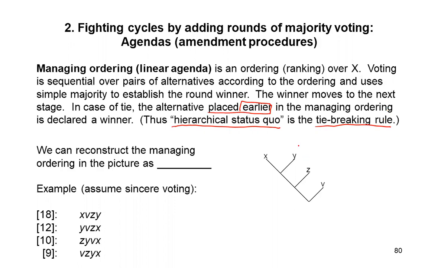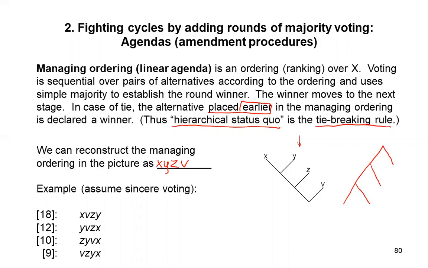So now we have an agenda here. How can we reconstruct this linear agenda, this managing ordering, if we want to write it down symbolically? Well, first X versus Y, then the winner versus Z, and then the winner against V. This picture representing the agenda may be drawn in two different versions.